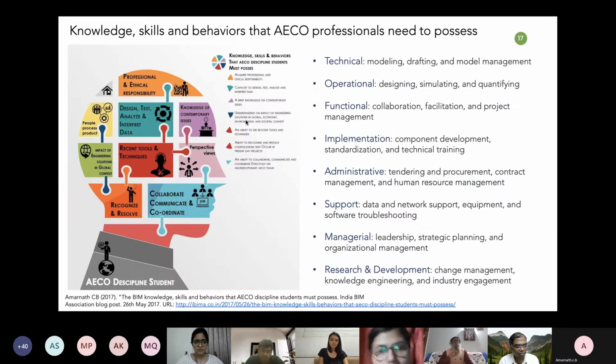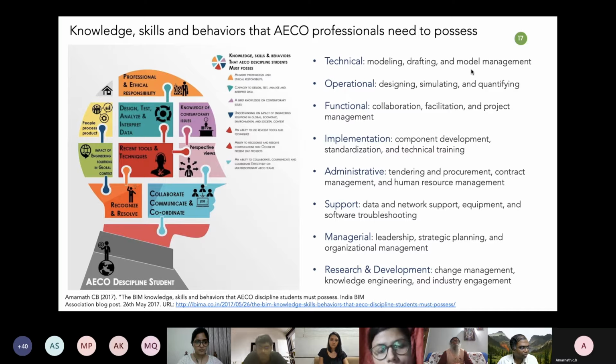So, I mean, these slides I don't want to discuss. This one just gives you clarity on what kind of skills a BIM professional will have. It can be technical or operational. Technical is more about developing a model, drafting, and managing that BIM model. Operational is about developing the design, doing the simulations out of that, and doing the quantifications.